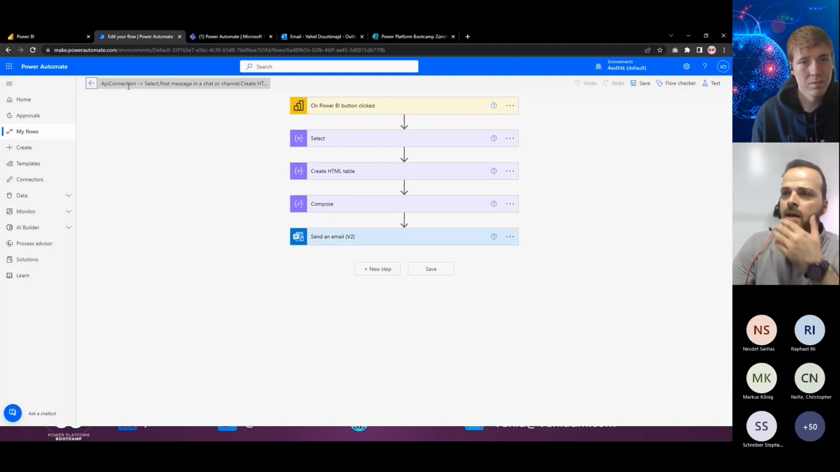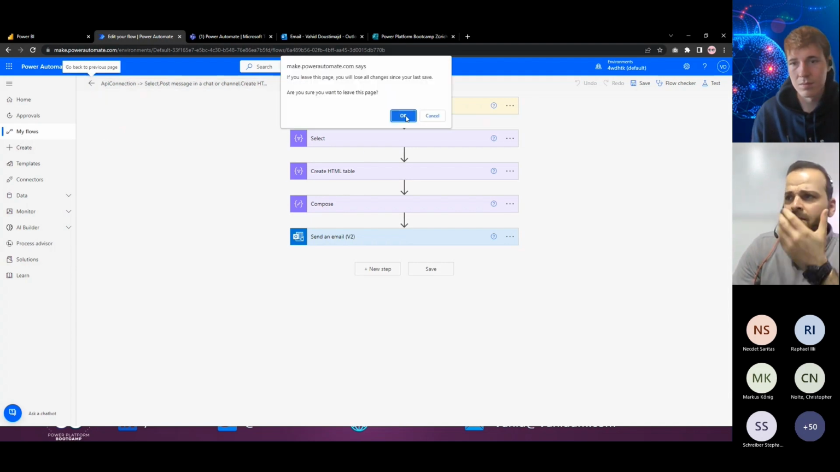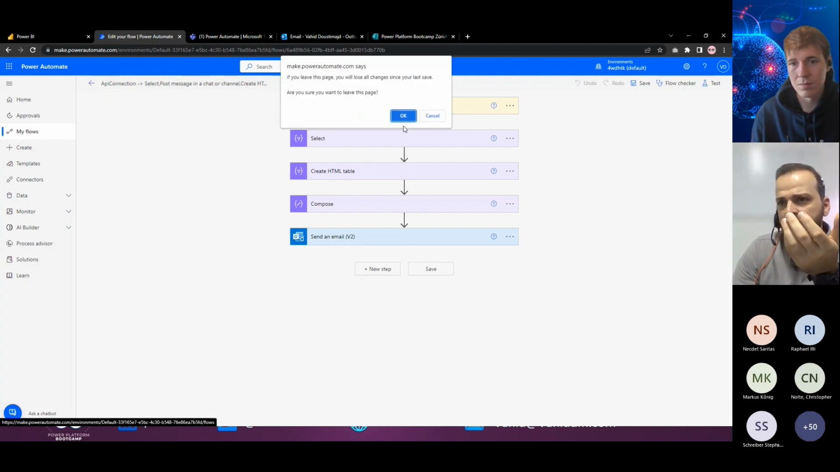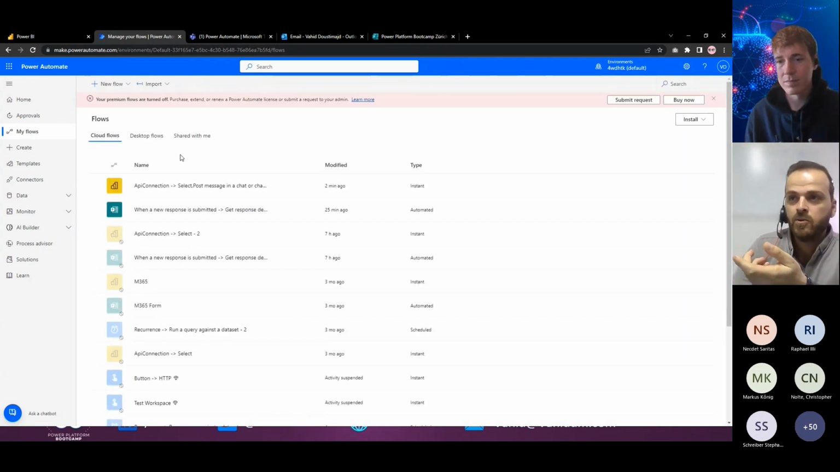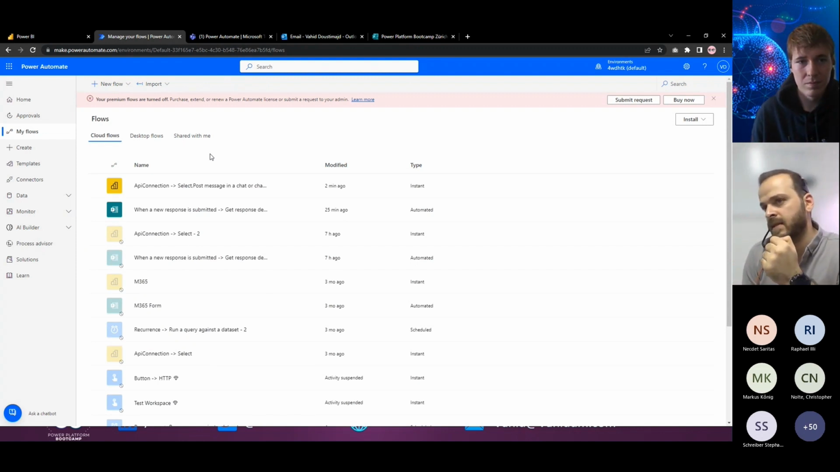Okay, so let's do that. Let's create another flow here. In this flow I want to run a query, a DAX query, against the dataset.